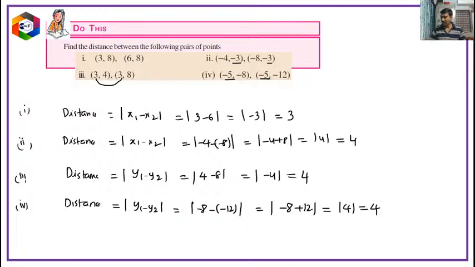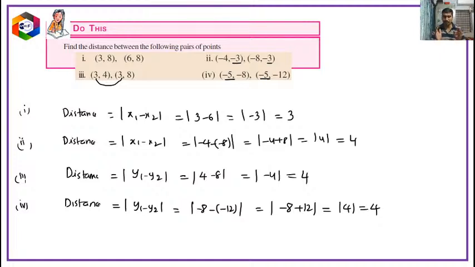So remaining also they have given for few questions, very good all of you. So with this, now the special cases are completed. Special cases means both the points on the x-axis or parallel to the x-axis, and both the points on the y-axis or parallel to the y-axis.